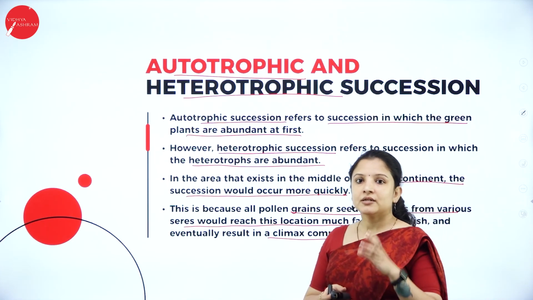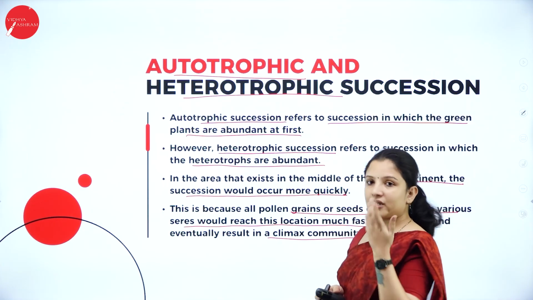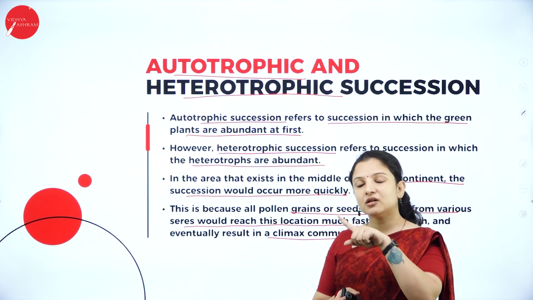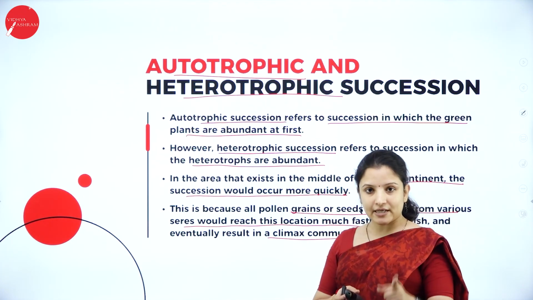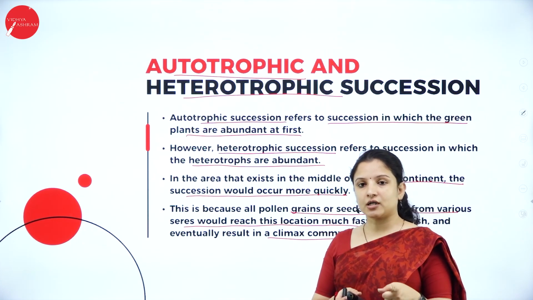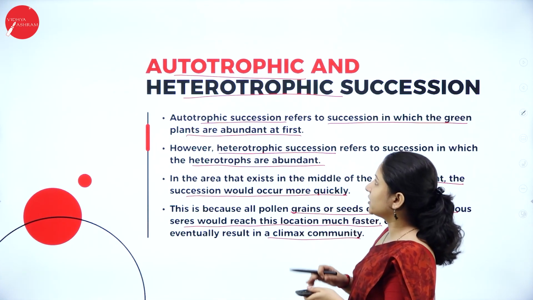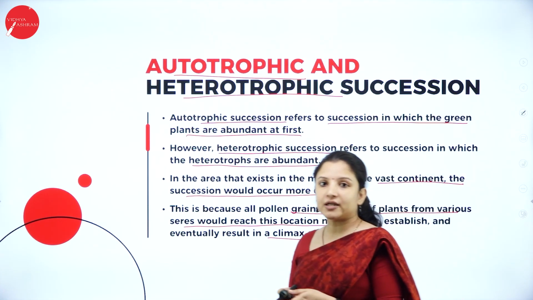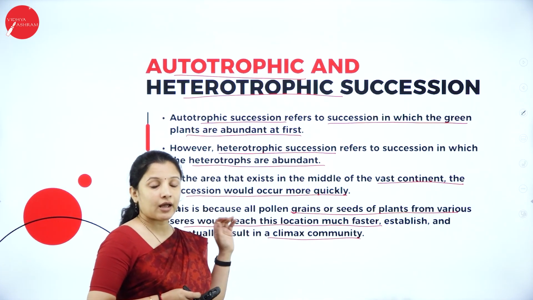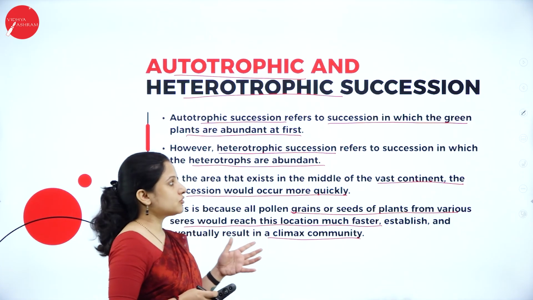So always the first succession is autotrophic in nature. Then it becomes heterotrophic because first the herbivores cannot get formed. Why? Because the herbivores need plants to survive. So that is why first plants need to get formed. First autotrophic succession should occur, then the heterotrophic succession should occur. So that is how that particular succession is called autotrophic and heterotrophic succession. So these are the different types of succession, among which primary succession and secondary succession are the two important ones that you need to remember.